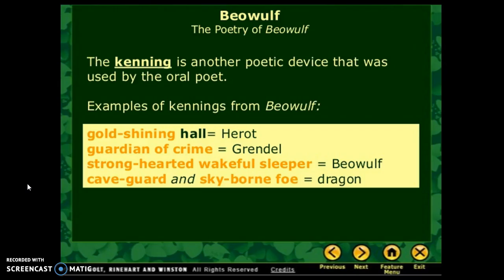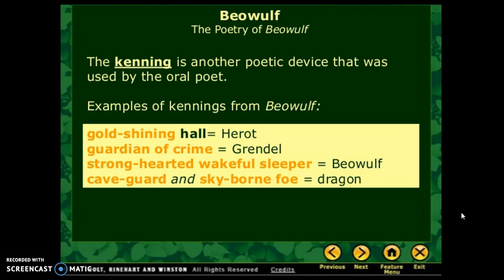So some examples that you're going to see in Beowulf are the gold shining hall, which refers to Heorot. The guardian of crime refers to Grendel. The strong-hearted wakeful sleeper refers to Beowulf. Caveguard and skyborn foe refers to the dragon. So as you can see, places and people are oftentimes referred to by kennings throughout the epic poem. Therefore, you're going to need to make sure that you're able to keep track of these kennings so that you can keep track of which character they're actually talking about.